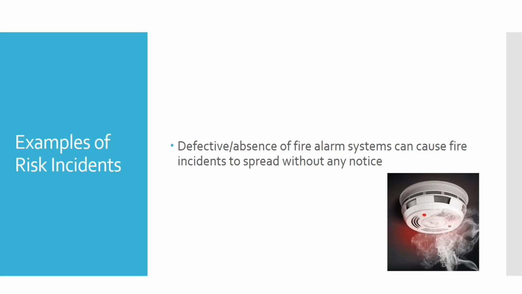If you find that the fire alarm is not working, or is absent in the server room, especially where the main servers for our computers are, then in future it may lead to a bigger incident. This can be one of the risk incidents, and you can report it to the ORMS system.